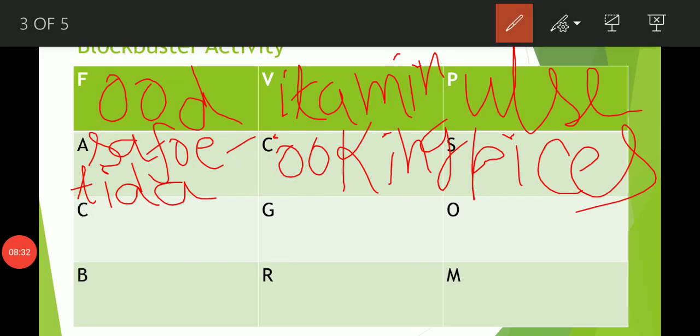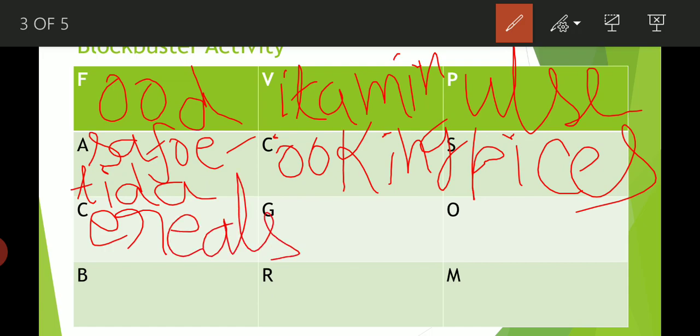Next question is, which food items give us energy, such as wheat, rice and maize? Tell me, what is the right answer? The answer should start with the letter C. The answer is cereals, right? Cereals such as wheat, rice and maize give us energy to work. Now come on to the next question.